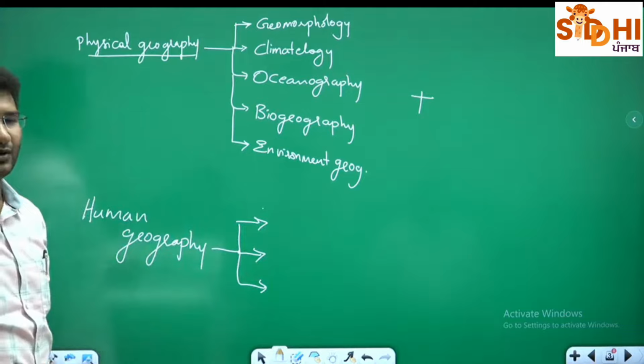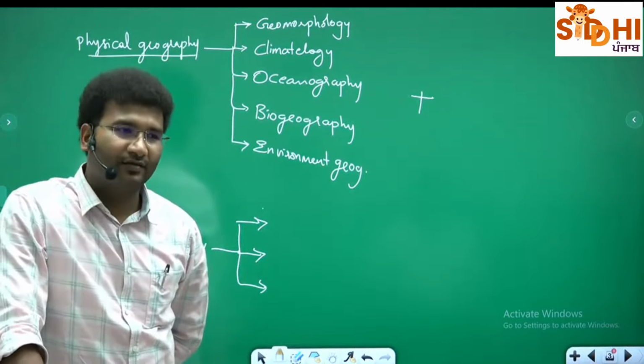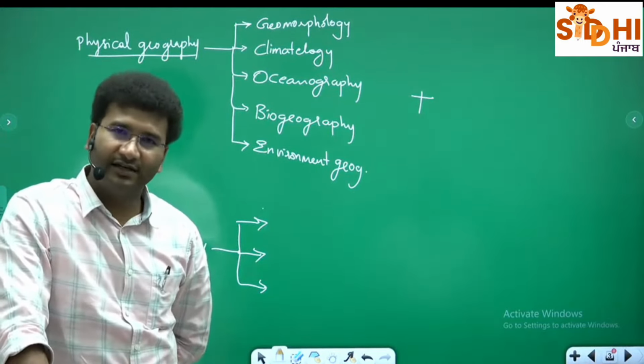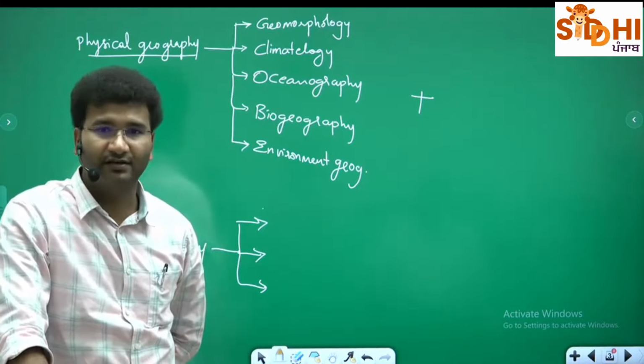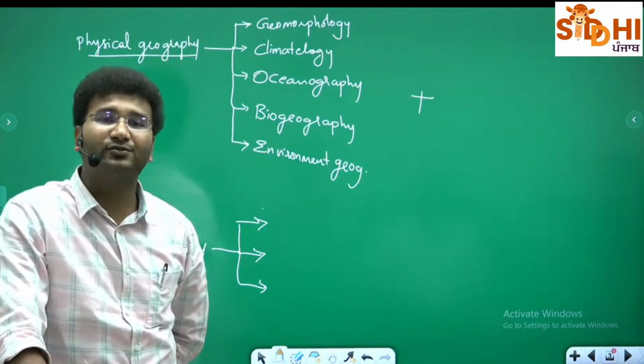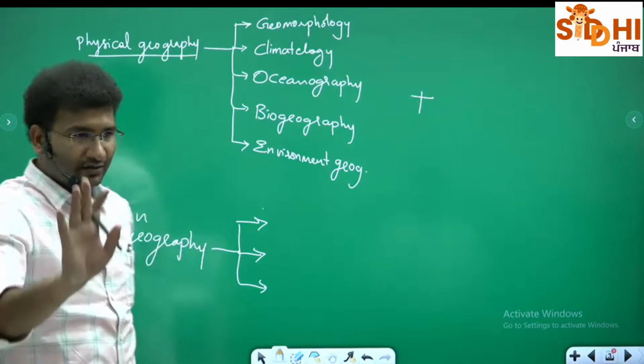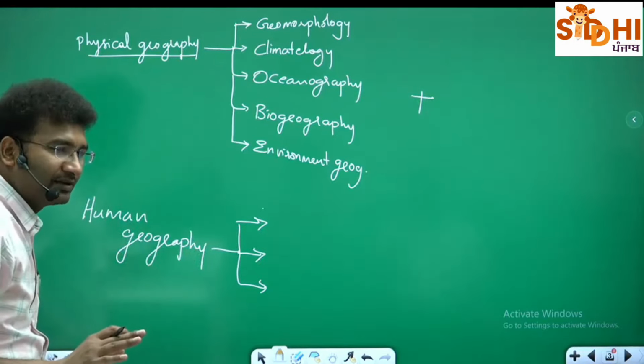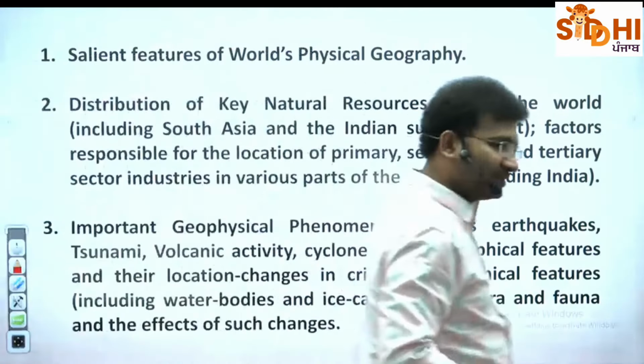Now, what is this human geography? Human resource management, regarding population also it can be. Next, demography. Next, political geography is also there. So broadly speaking, look into this syllabus here. Can you read these 2 lines?